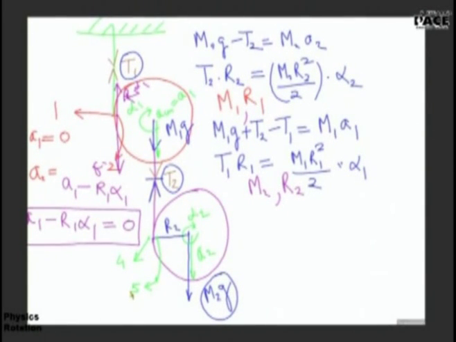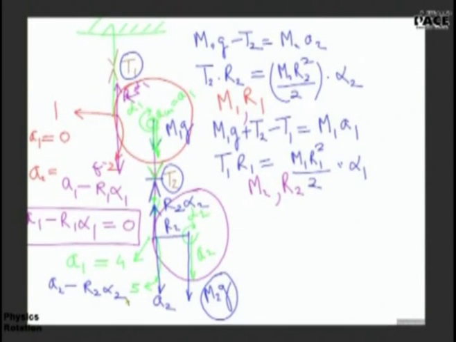Sir, it's A1 downward. Yes, the center of mass of this disk is coming down with an acceleration A1. And the same acceleration is the acceleration of any point on this string downward. Therefore, the acceleration of point 4 will be equal to A1. Now, can you tell me what will be the acceleration of point 5 by superposition? Sir, A2 downwards and R2 alpha 2 upwards. Yes, due to translation A2 and due to rotation upwards, R2 alpha 2. So it will be A2 minus R2 alpha 2.